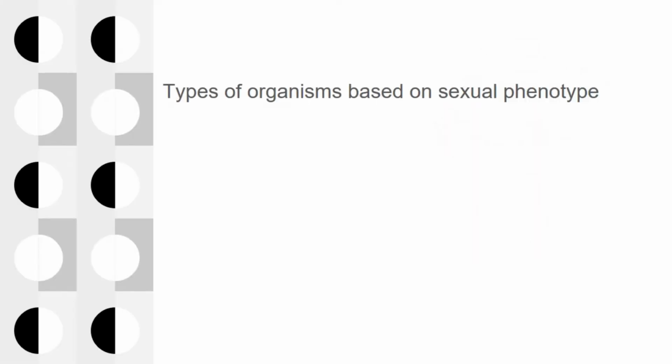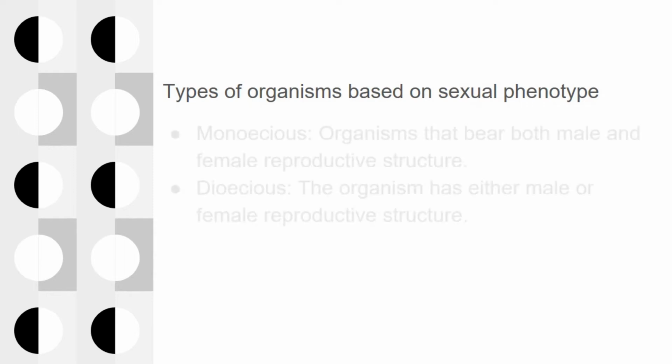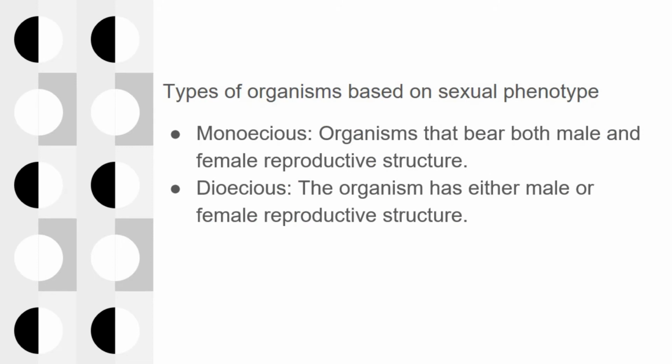According to sexual phenotype, organisms are classified into two types, monoecious and dioecious. Monoecious are the organisms that bear both male and female reproductive structures, whereas dioecious organisms consist of either male or female reproductive structures.